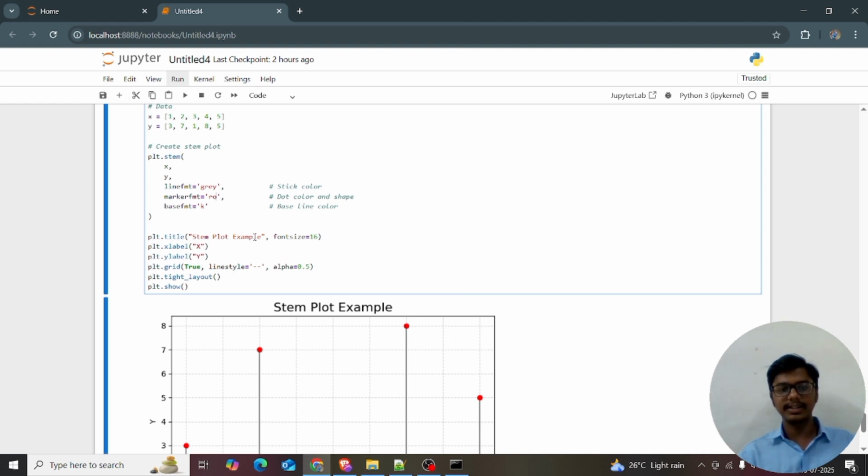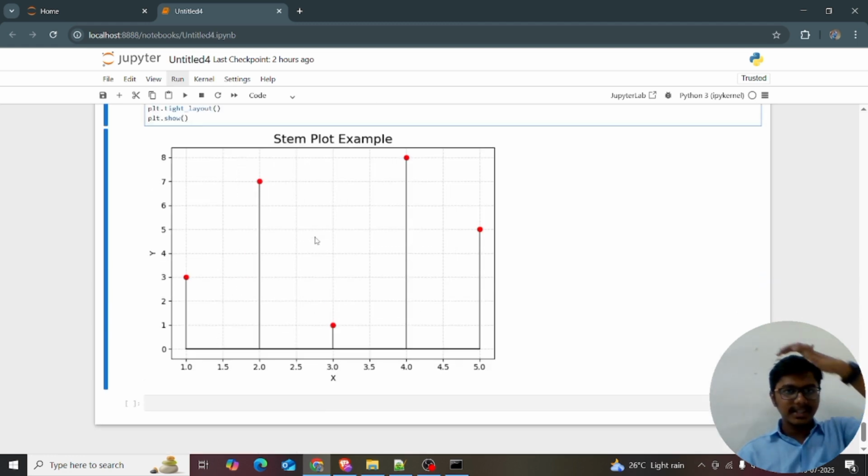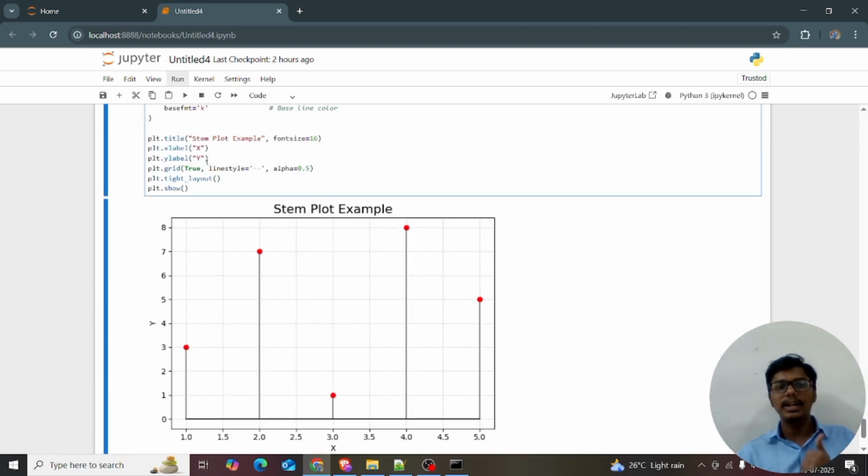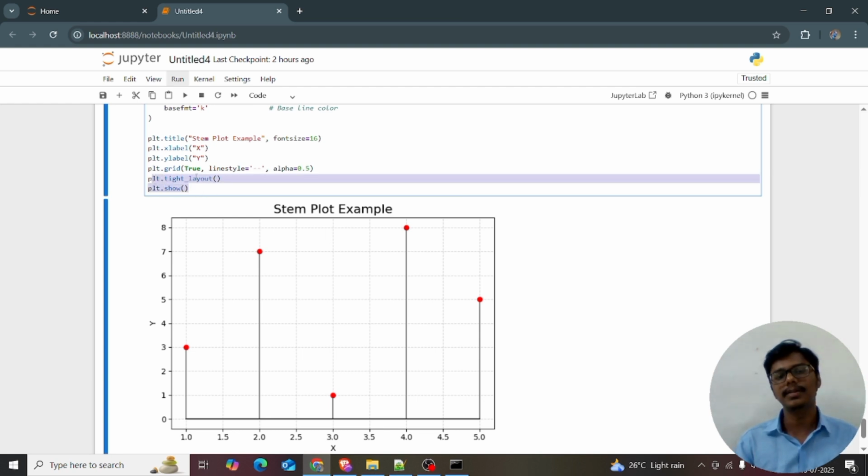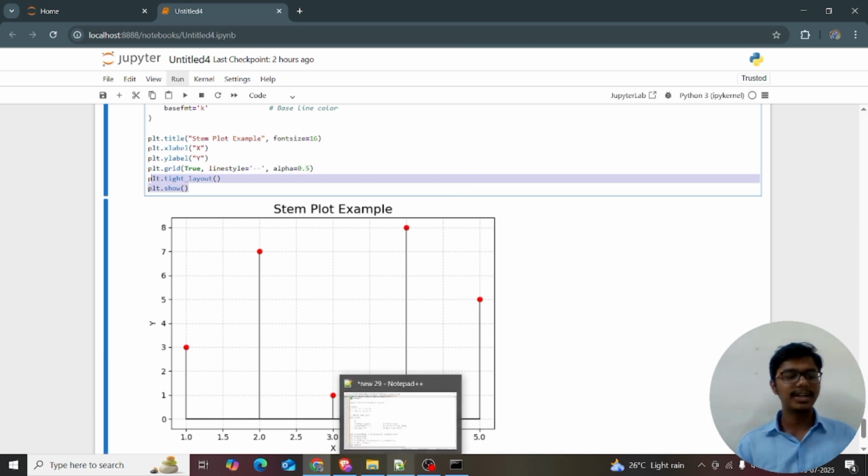I'm giving plt.title, stem plot example, with font size equal to 16. Then I give the x label and the y label, the same code again and again. Next, plt.grid: I want to see the grid lines, so I'm using plt.grid with a hyphen line style and transparency of 0.5. I also use plt.tight_layout for showing you. I explained all of this, right? Now let's get into the final plot.